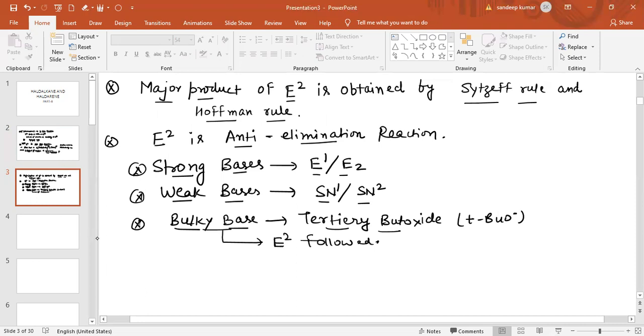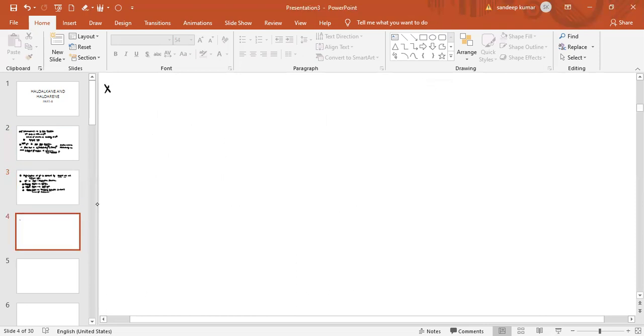Now I'm going to discuss the questions based on this. Now the question is, a compound is given like this: CH3, CH2, CH, Cl and CH3, and we are going to do the beta elimination reaction.